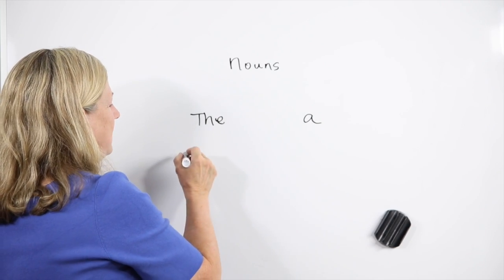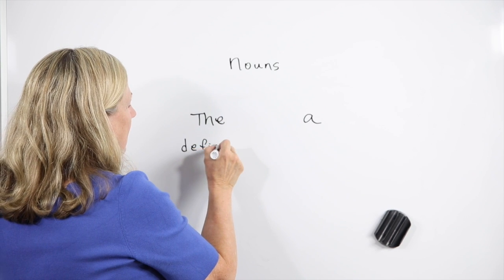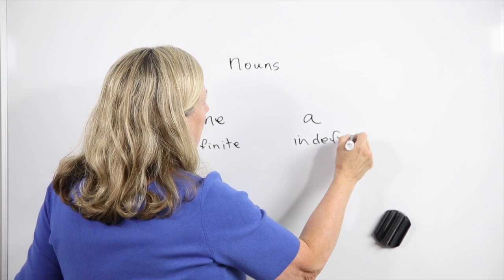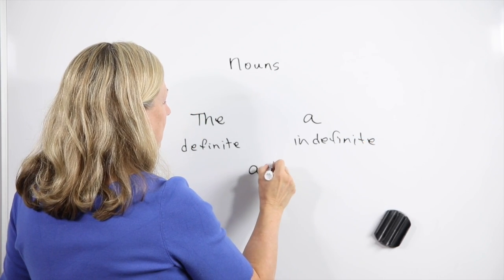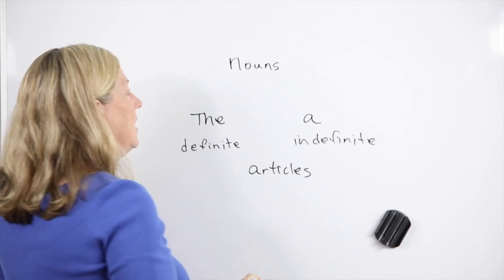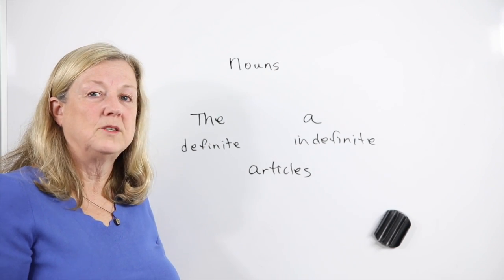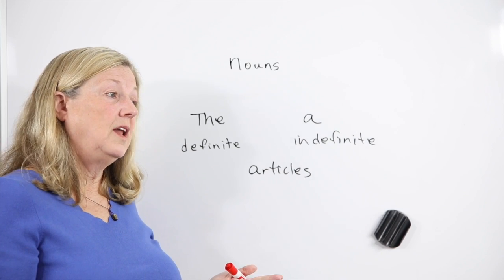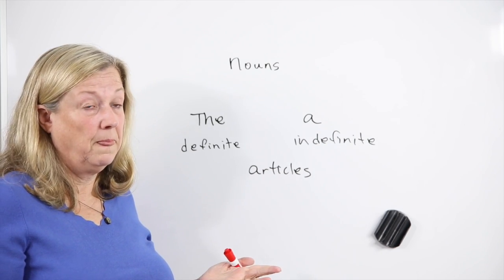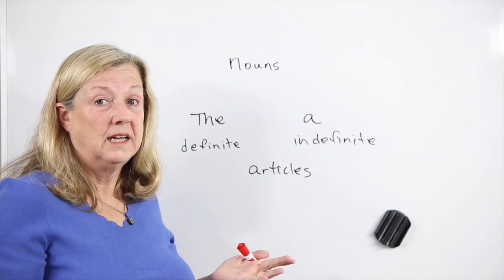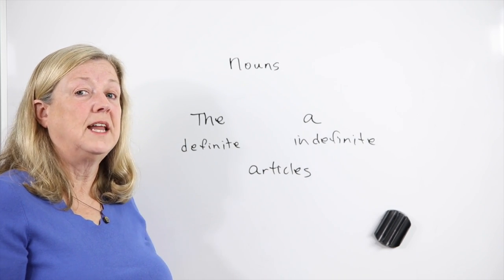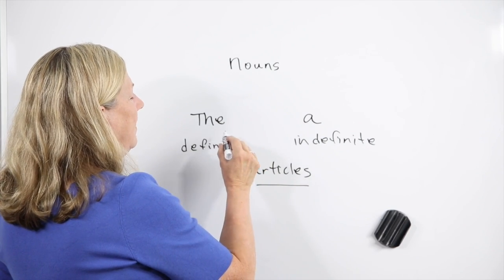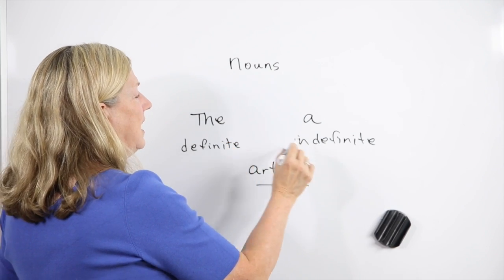So these are called definite and indefinite articles. See? So remember, a noun is a person, place, or thing. A noun can be your mother. A noun can also be your book bag. A noun could be Atlanta. As long as it's a person, place, or thing, it's a noun. So we just have two articles, "a" and "the": definite for "the," and "a" is indefinite.